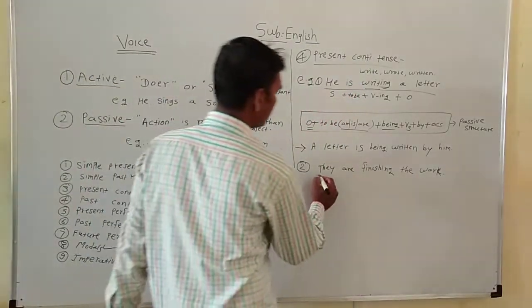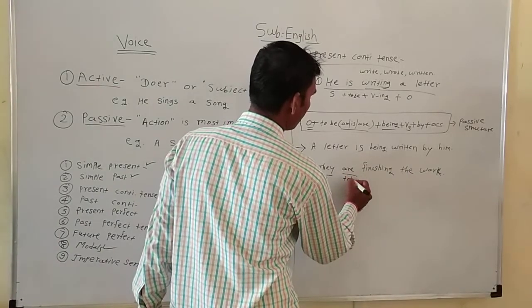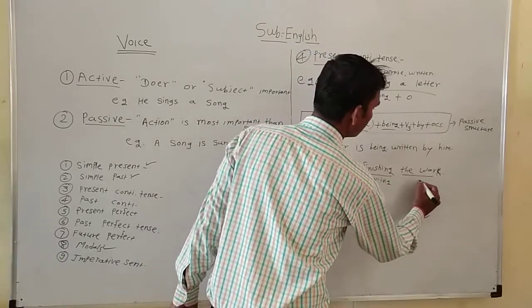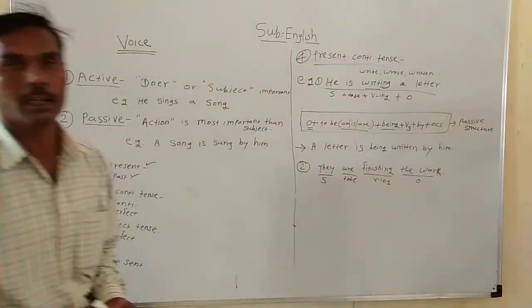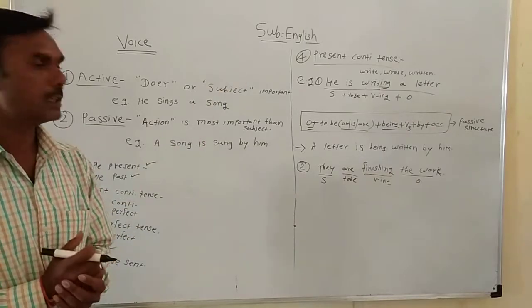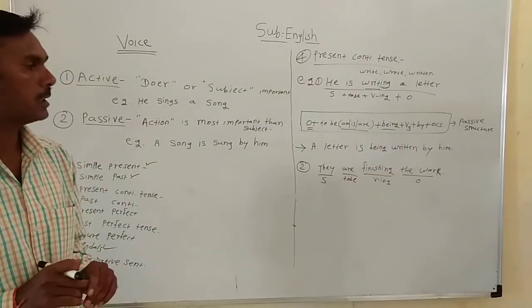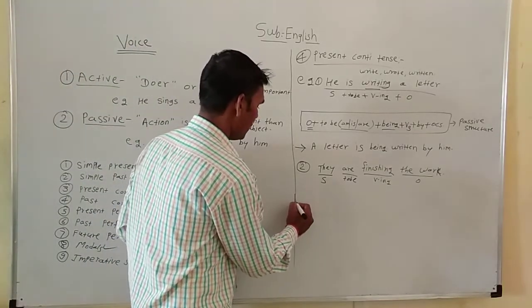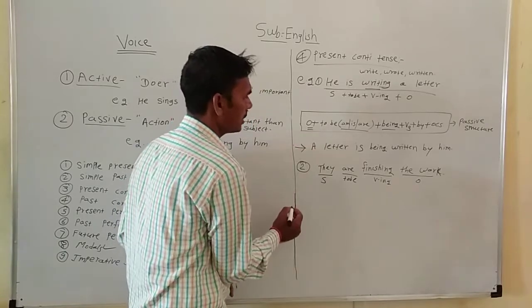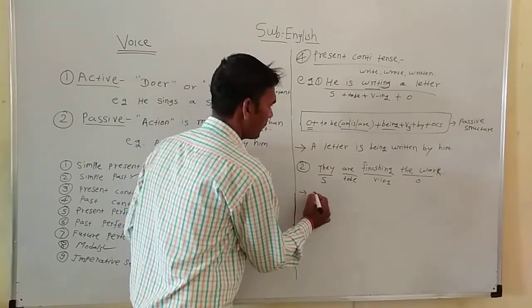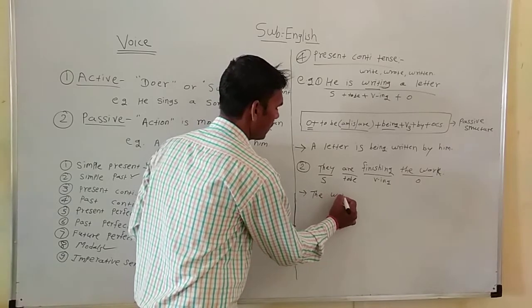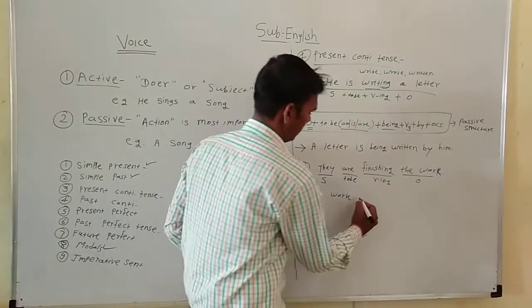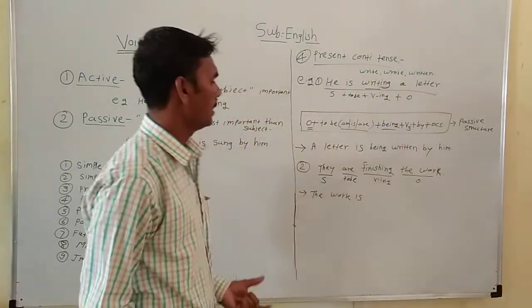Here they is the subject, are is the to be, then verb ing, then the work is the object. So the given sentence is in present continuous tense. We can convert it into passive voice with the help of the given structure. Let's take the object first: the work. According to the object we use the to be: is. The work is.